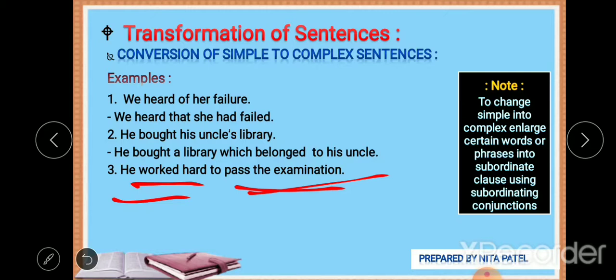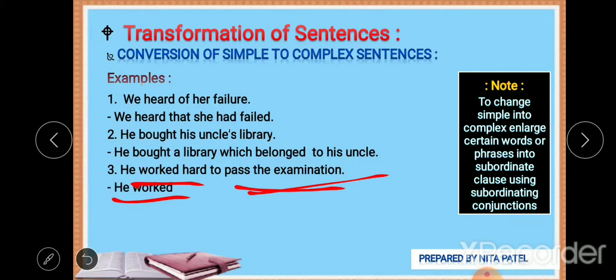We can frame it like this. He worked hard so that he can or he might pass the examination. We can also say that he worked hard that he might pass the examination. So two kinds of sentences we can frame.